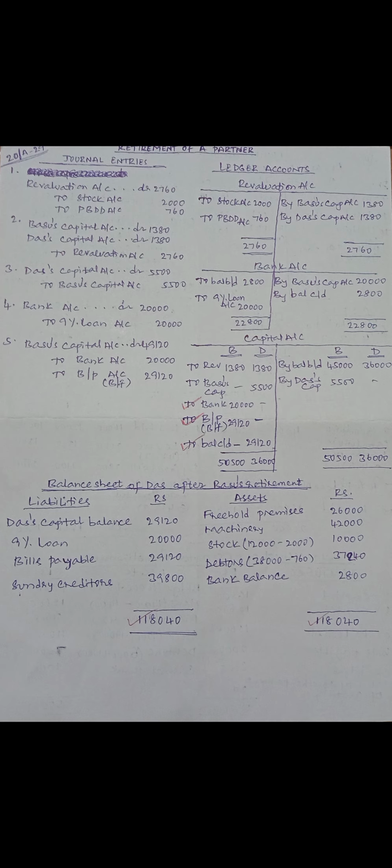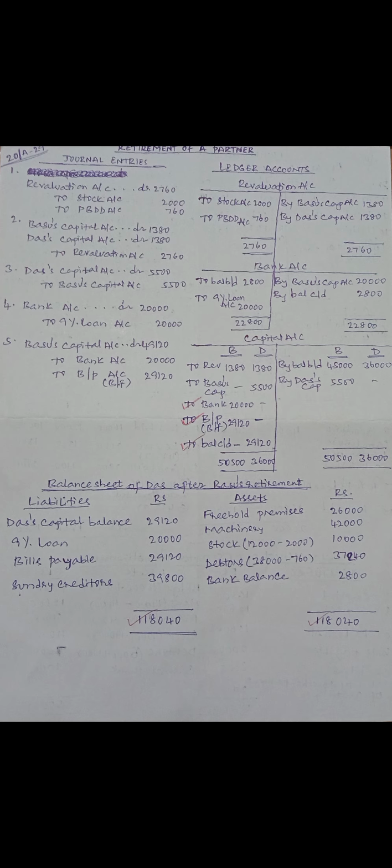Journal entries: to record decrease in the value of stock and to record a PBDD, revaluation account debtor 2760, to stock account 2000, to PBDD 760, that is 38,000 into 2%. This is for recording decrease in value of assets. Then there are no other aspects.